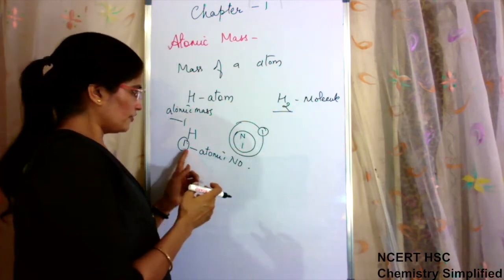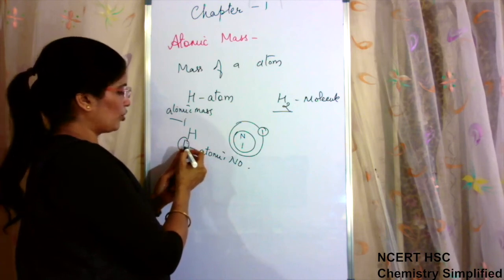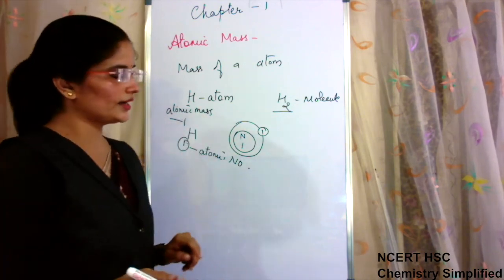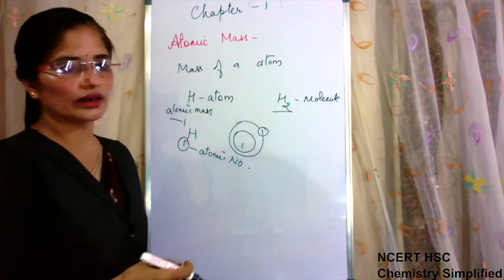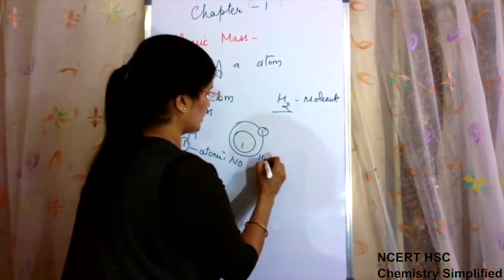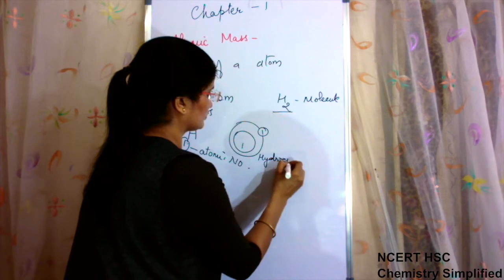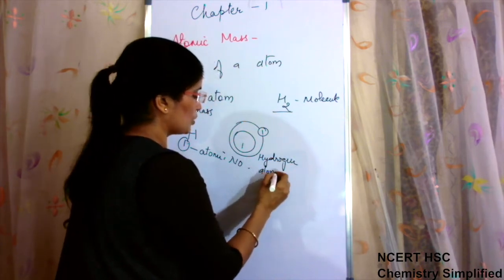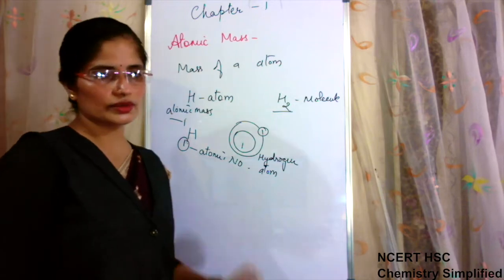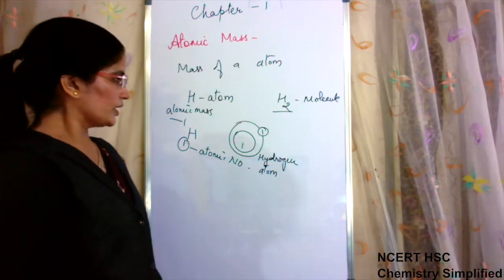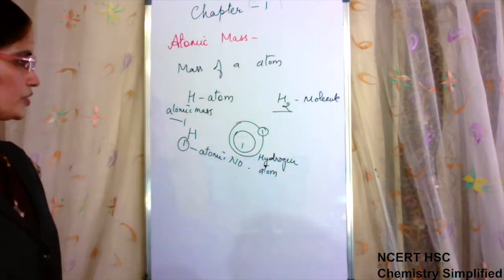Now, if atomic number is 1 and mass also 1, that means neutrons are not present in hydrogen atom. That is why its mass also is 1 and atomic number also is 1. Okay, so this is 1H1 for hydrogen atom.